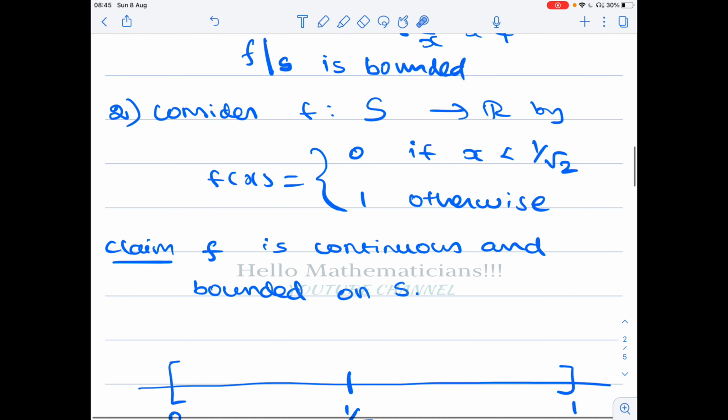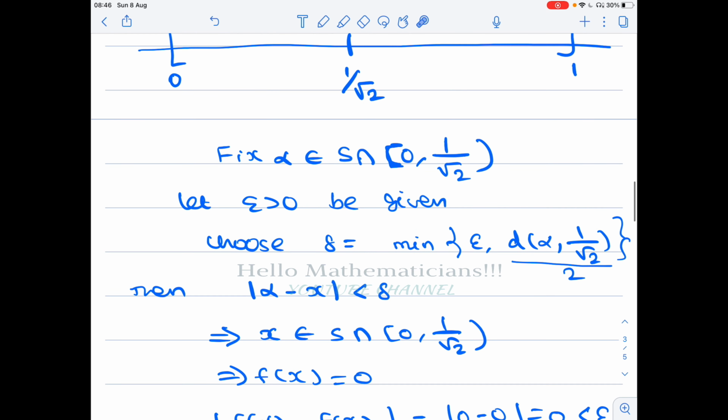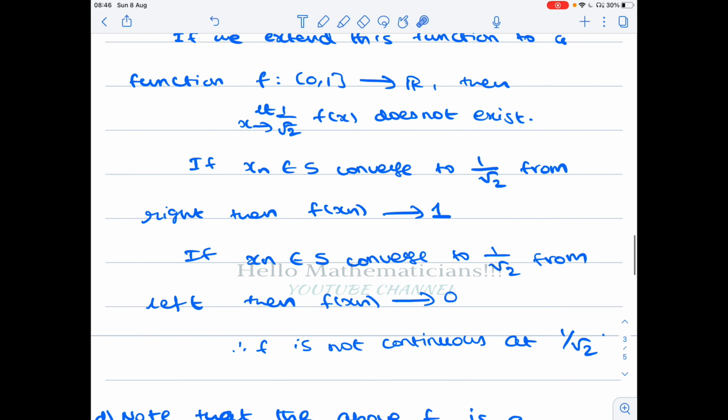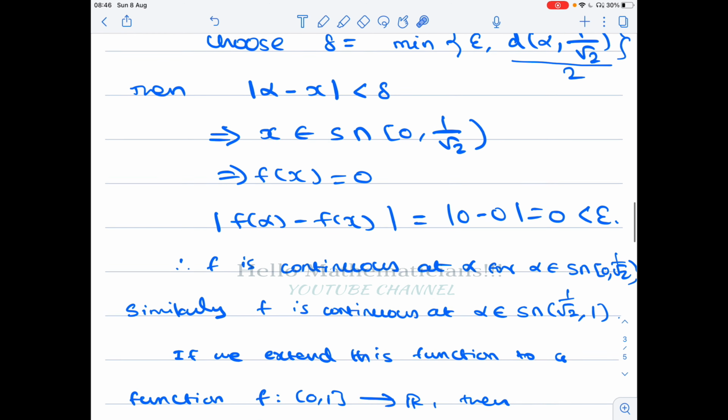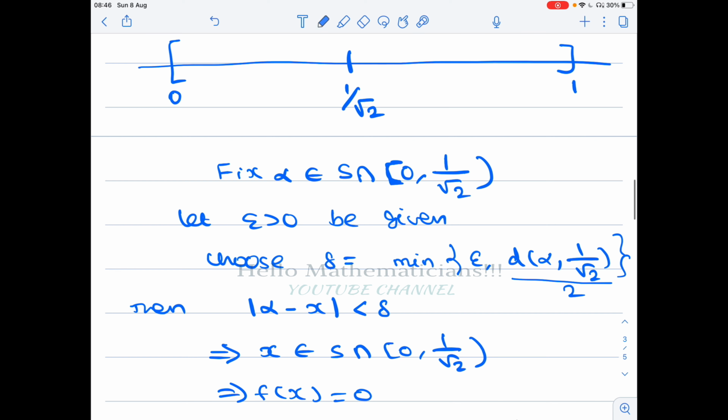We claim that the function is continuous on s, so first I take a point alpha in this set and prove that the function is continuous at this point. Similarly, I take a point alpha belonging to s intersection open 1 by root 2 comma closed 1.